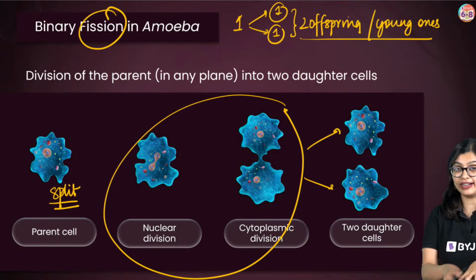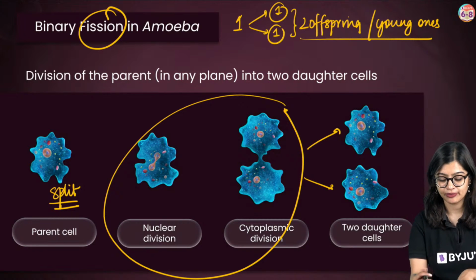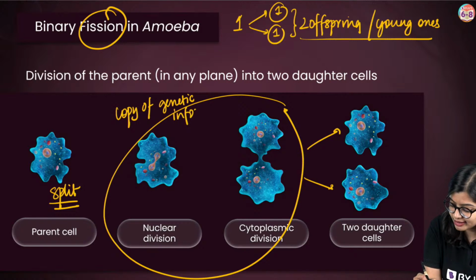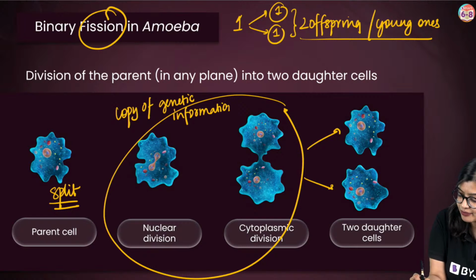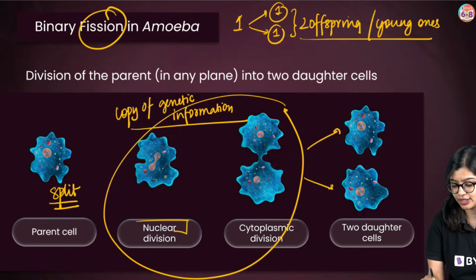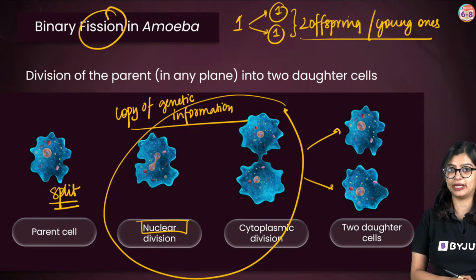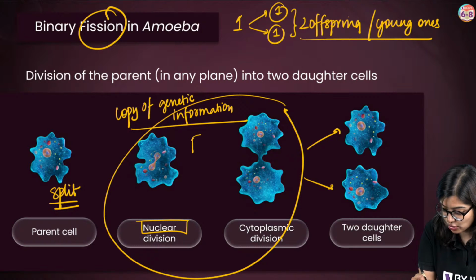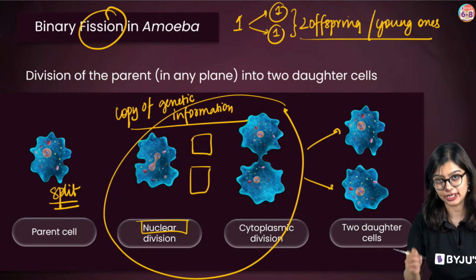When it undergoes changes within itself, it will make a copy of the genetic information. Whatever information is there in itself, it will make one copy so that the nuclear division can happen, where the nucleus will divide, where let's say this is one copy and this is one more copy.